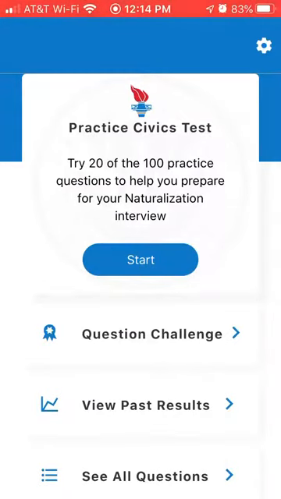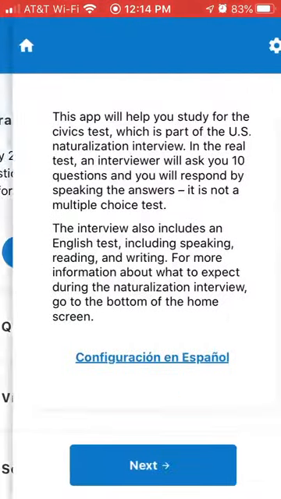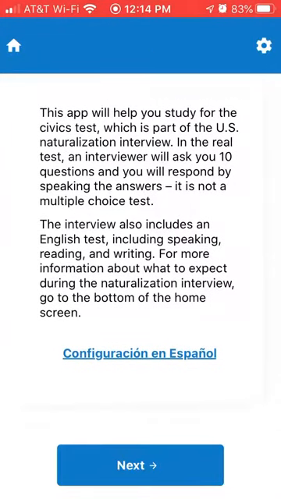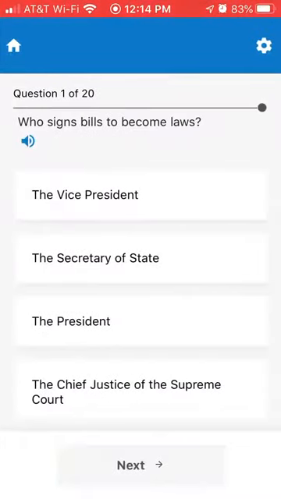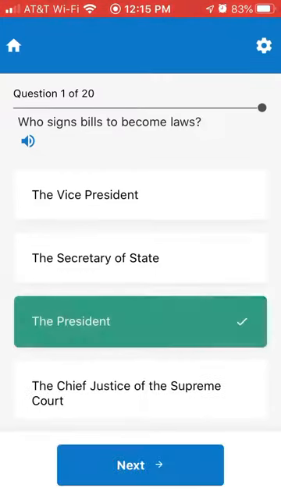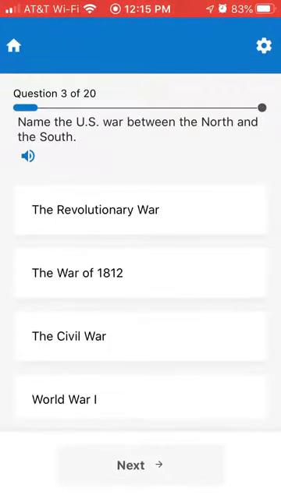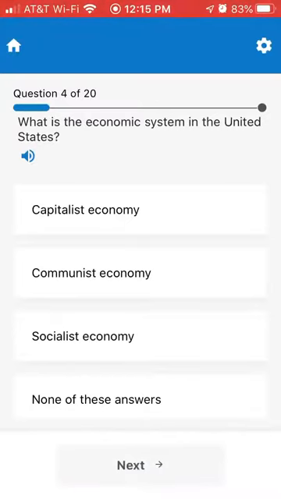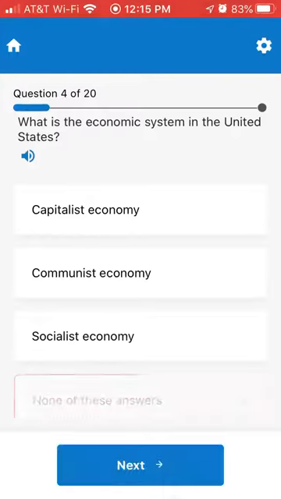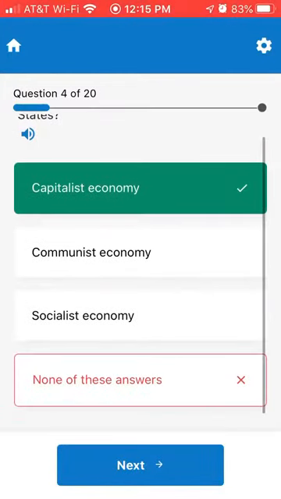And then we'll also do a quick run through of what the test actually looks like when you do a practice test in here. So just hit start. It tells you that it's helping you study. And as you answer all of the questions, you go through and answer all of these. If you don't get it correct, it does show you what the correct answer is. For instance, here if you put none, it will tell you that it is actually capitalist economy.